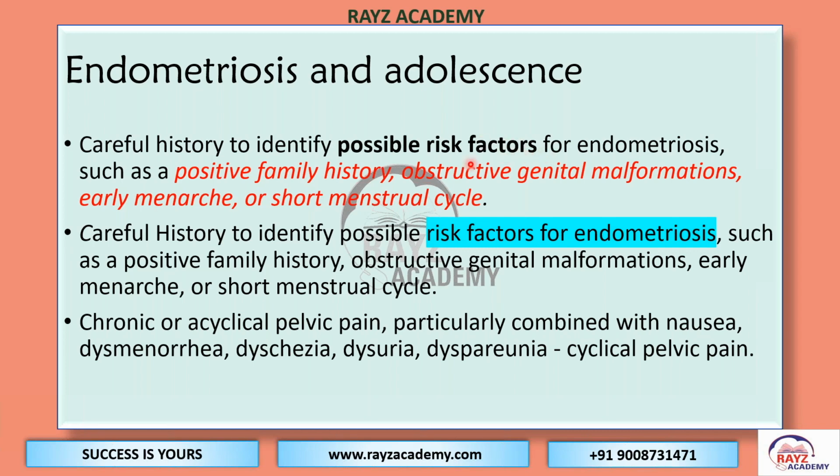The possible risk factors could be a positive family history of endometriosis, obstructive genital malformation, any transverse vaginal septum, early menarche, or short menstrual cycle. These can be the risk factors for endometriosis. Take a careful history to identify these factors and the signs and symptoms. These can be chronic or acyclical pelvic pain as well, combined with nausea, and cyclical dysmenorrhea, dysesthesia, dysuria, and dyspareunia, or cyclical pelvic pain.